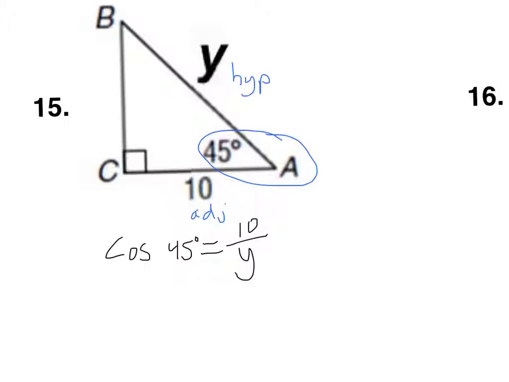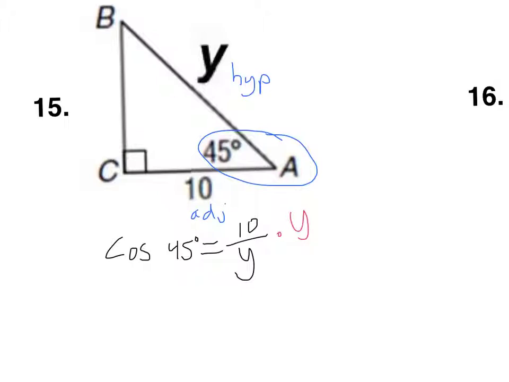Now, do you remember what to do when your variable's on the bottom? Multiplying by 10 is not going to work here. It's not going to even get rid of that 10, and it's going to keep this on the bottom. So officially what you do, and we have a shortcut, but I'll go ahead and explain why the shortcut works. Officially what you do is you actually multiply by the letter.